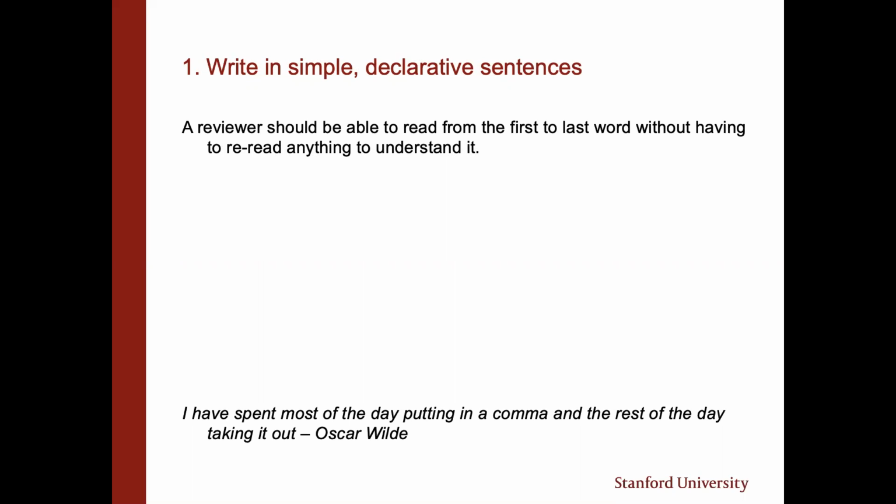By doing so, you will avoid writing hard to understand, tortuous, syntactically difficult, compound sentences that seem to go on forever. A reviewer should be able to read from the first to the last word of a sentence without having to reread anything to understand it. Therefore, when you have the urge to use a comma and keep on writing, stop and ask yourself whether it would be clearer to use a period instead. Breaking things up into smaller bites increases comprehension and is therefore very reviewer-friendly.